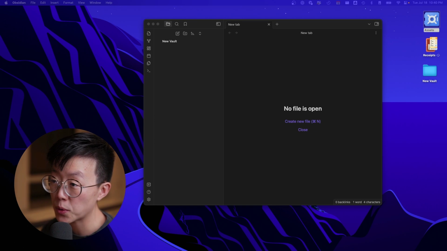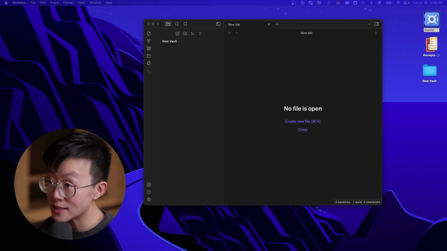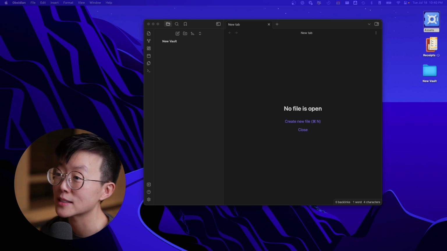Now we will learn how to create notes, link them together, see the connections, and also how to set up Obsidian to work and look exactly the way you want it.